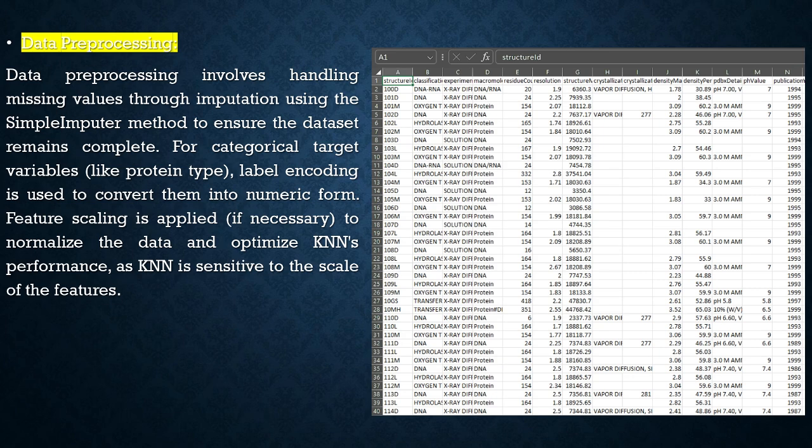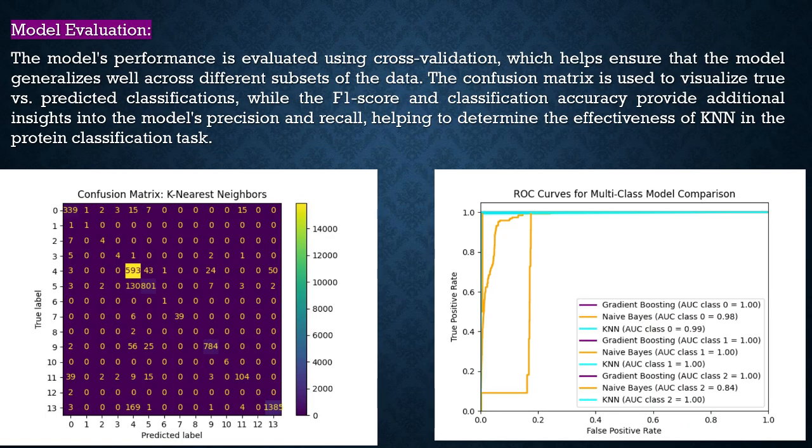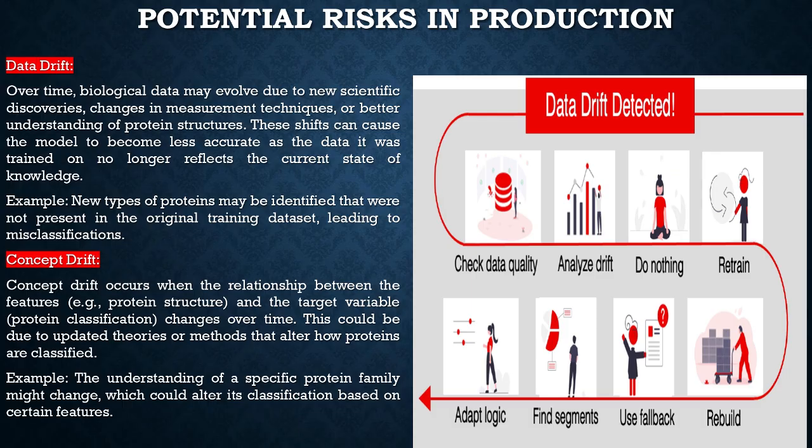Feature scaling. We scale the features using StandardScaler to ensure that no particular feature dominates the model training due to its larger scale. Model evaluation. We will perform cross-validation to evaluate how well the model generalizes to unseen data. We will use a confusion matrix to identify which protein types the model is struggling to classify. F1 score and the ROC curve will be the primary metrics to evaluate the model's effectiveness in real-world applications.